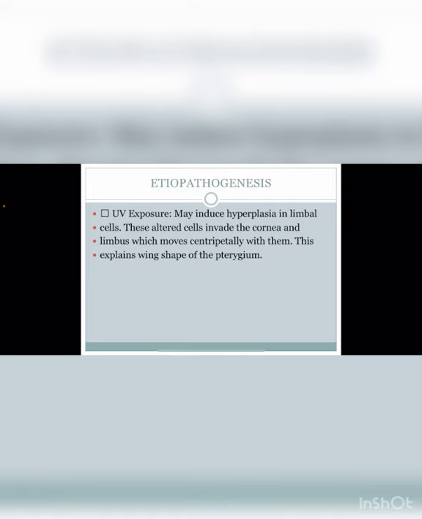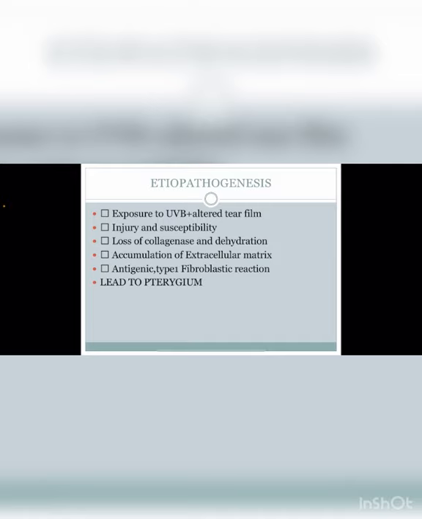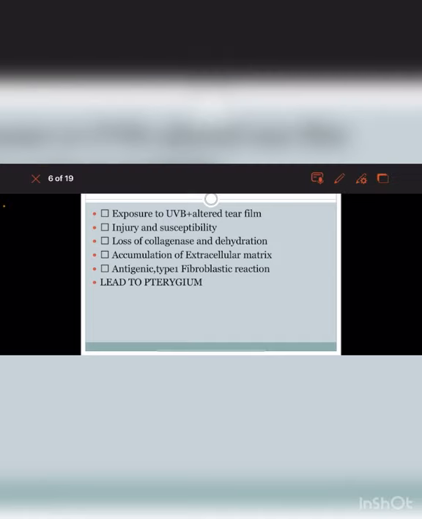Now, one more thing about the etiopathogenesis. Exposure to ultraviolet rays causes altered tear film, injury and susceptibility. Now you can see that whenever there is exposure to ultraviolet rays, there is damage to the tear film. After the damage to the tear film, the cells of the conjunctiva are damaged by the ultraviolet rays. So loss of collagenase and dehydration occur, accumulation of extracellular matrix occurs, and an antigenic type 1 fibroblastic reaction occurs, and it leads to the pterygium.